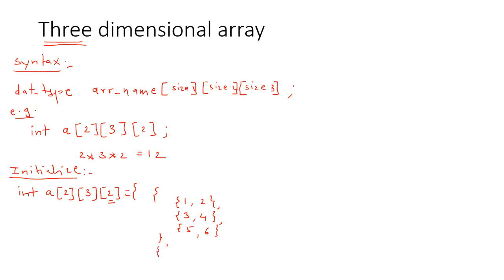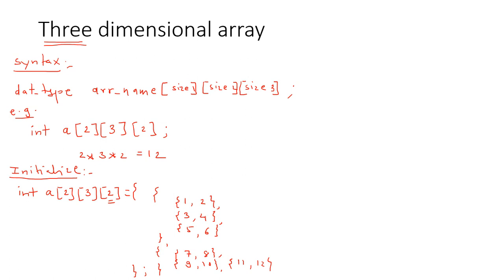Similarly, this is the second group now. Again we need to write two-element groups, 7, 8, then 9, 10, 11, 12, and finally this is the completion of the second group, and this is the end of your three-dimensional array. So always start with the last group, that means two elements, having three groups.